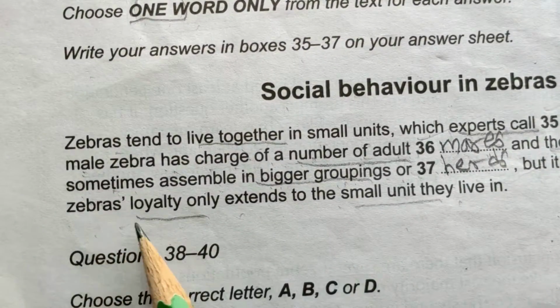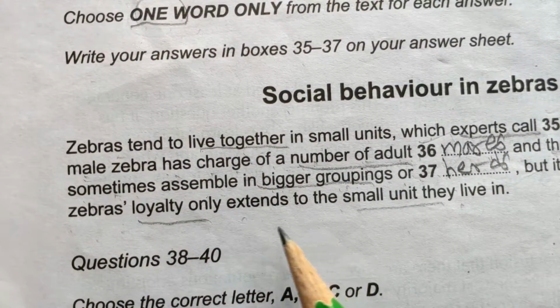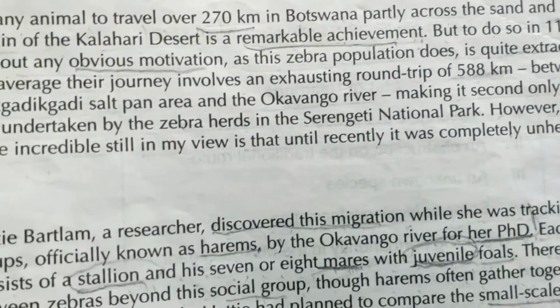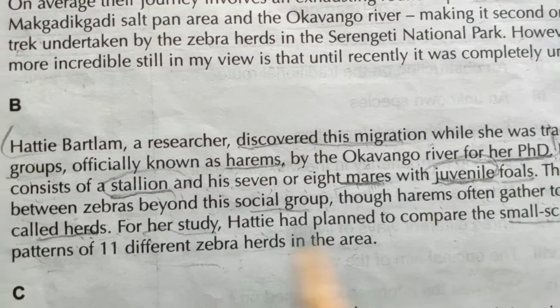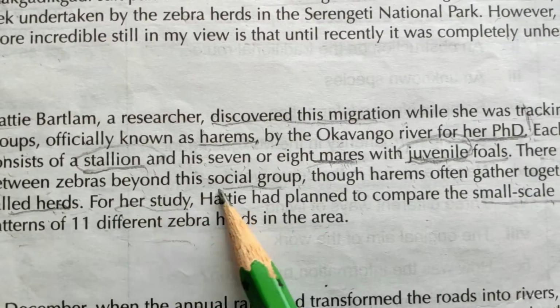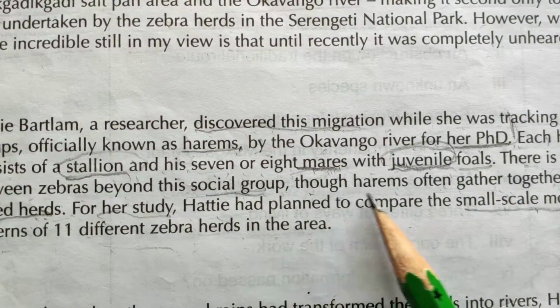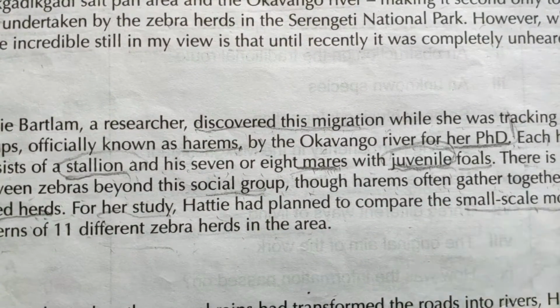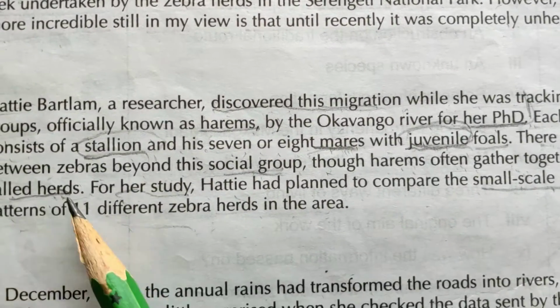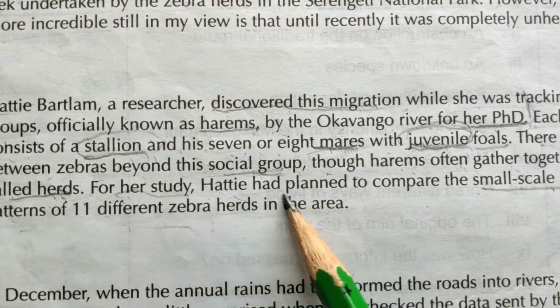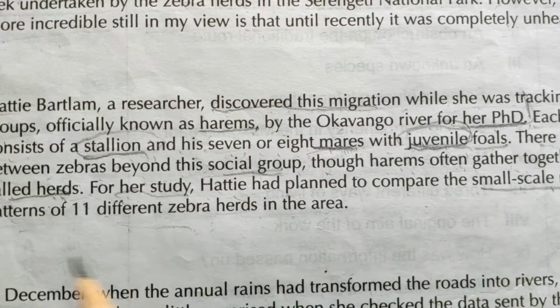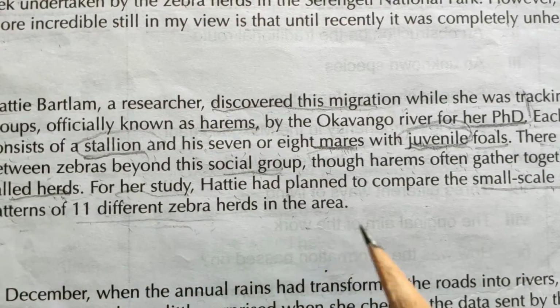But it is still clear that the zebra's loyalty only extends to the small unit they live in. For her study, Hattie had planned to compare the small-scale movement patterns of 11 different zebra herds.